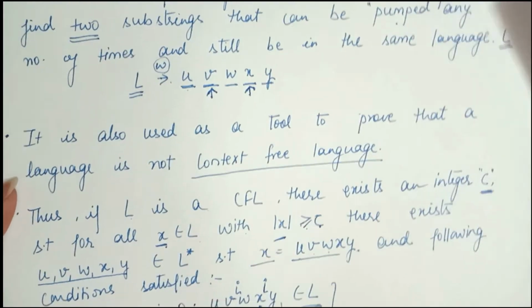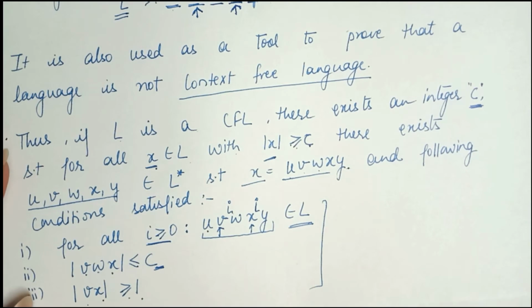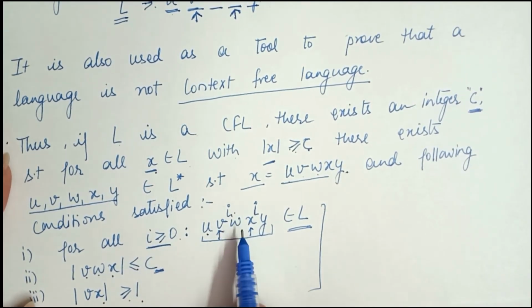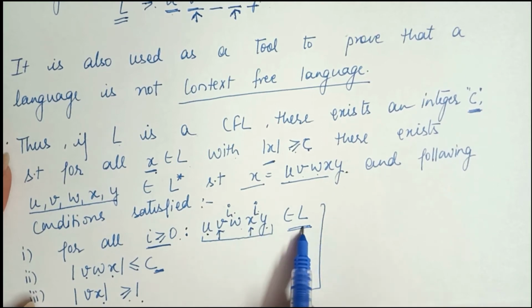The first condition is that for all i greater than or equal to 0, U V to the power i W X to the power i Y belongs to L.